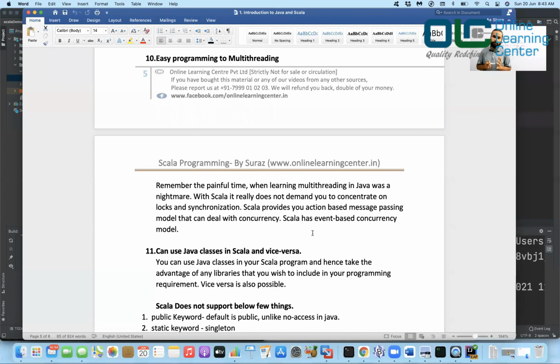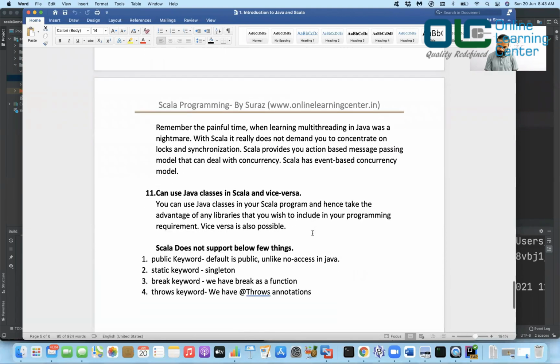Next, easier programming for multi-threading. If you look into Java, the biggest challenge is understanding multi-threading programs. It's always a hard time for any programmer, including me. It took me a lot of years to master multi-threading concepts. Thanks to Scala, it has a lot of other approaches. In Scala, you can either use the Java threads as they are, or use other approaches to solve the problem of threads and concurrency. We'll also be talking about that, but right now let us not go into much detail.